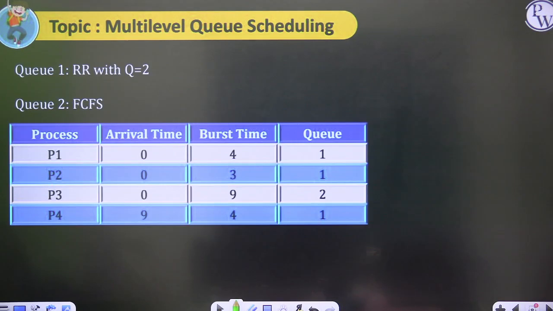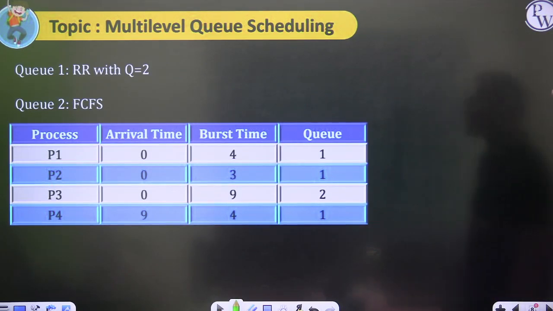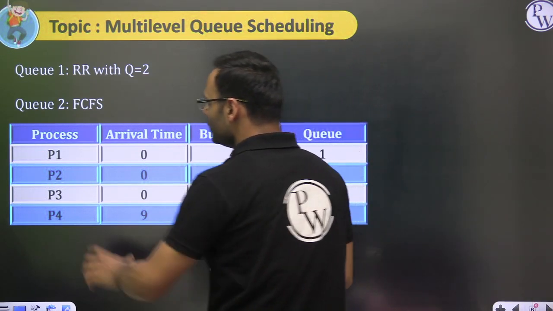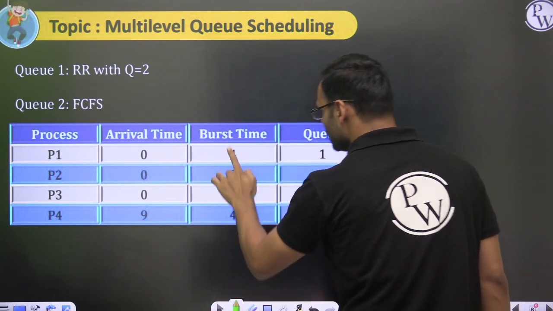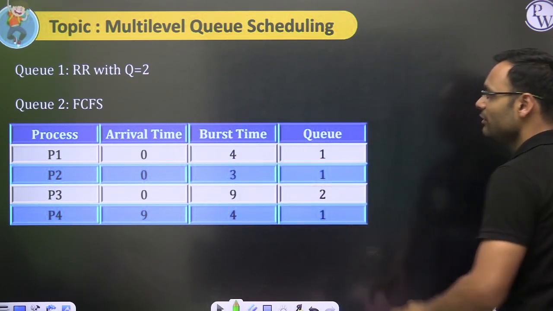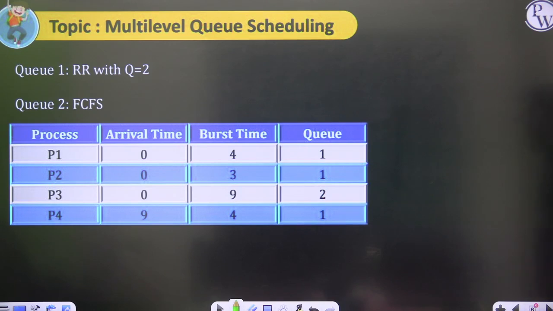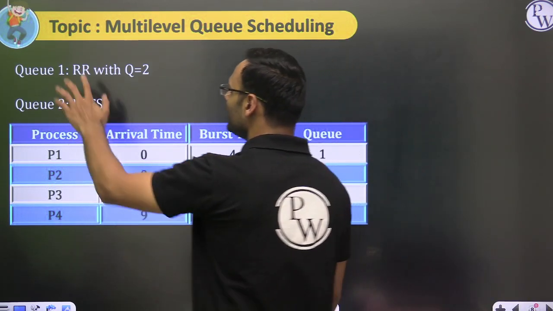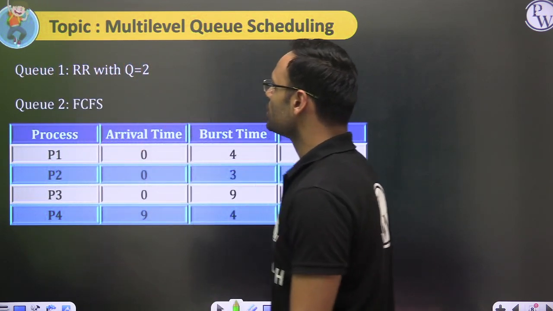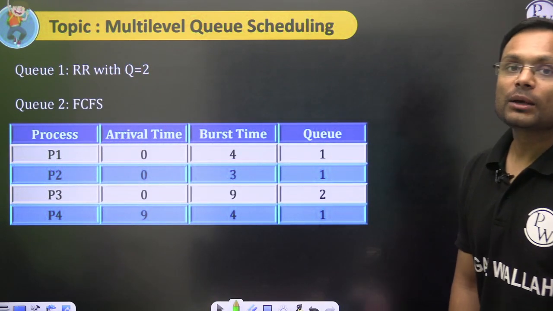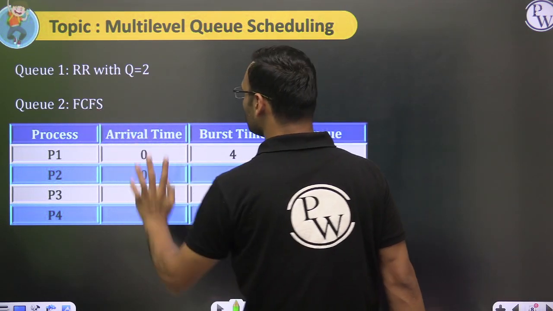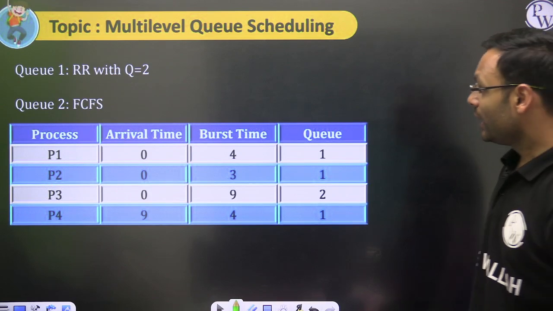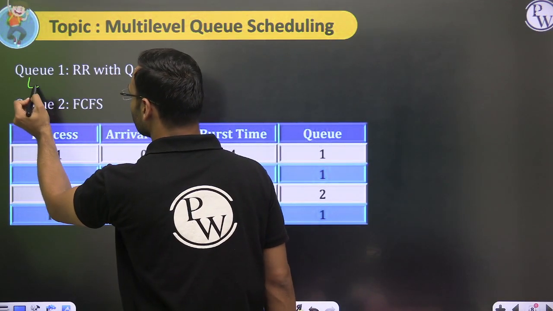Now I will have a question for you so that you can understand. Look at this. A scenario is given: processes are there, their arrival times are given, their burst times are given, and it is given in which queue those processes will be arriving. Two queues are there, Q1 and Q2. Round robin is used in Q1, so to run all the processes of Q1, we will use round robin with quantum 2. And to run the processes of queue number 2, FCFS is used. And Q1 has higher priority.